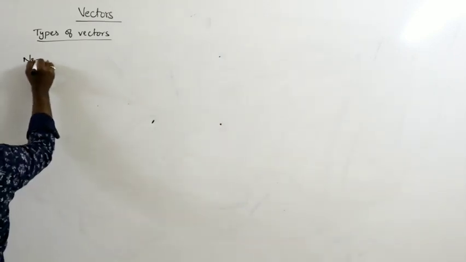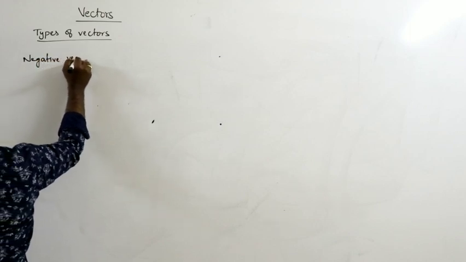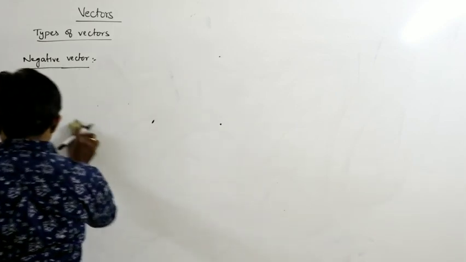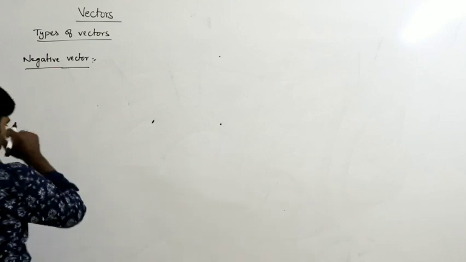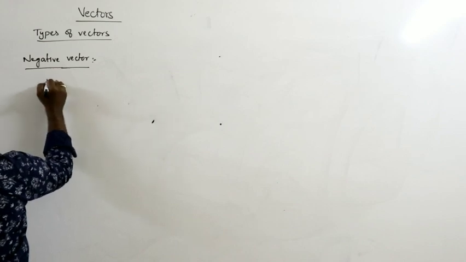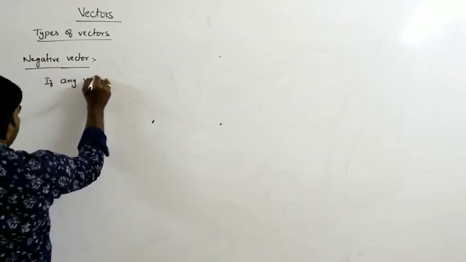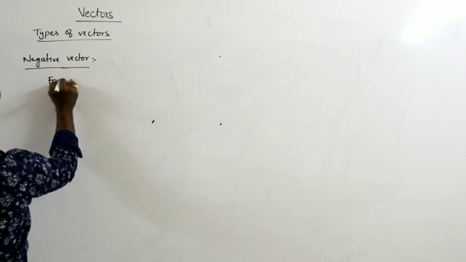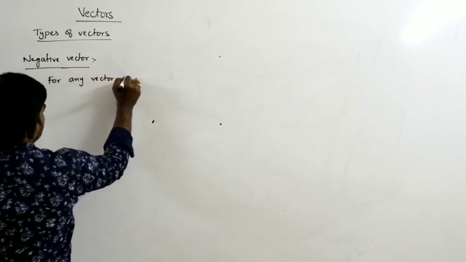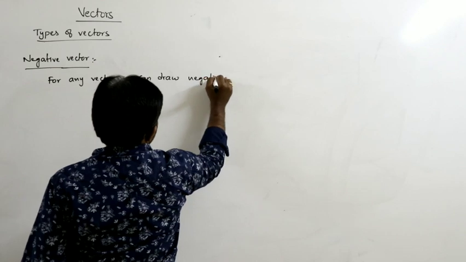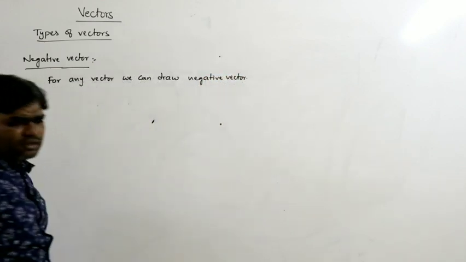One is the negative vector. For any vector we can draw a negative vector.